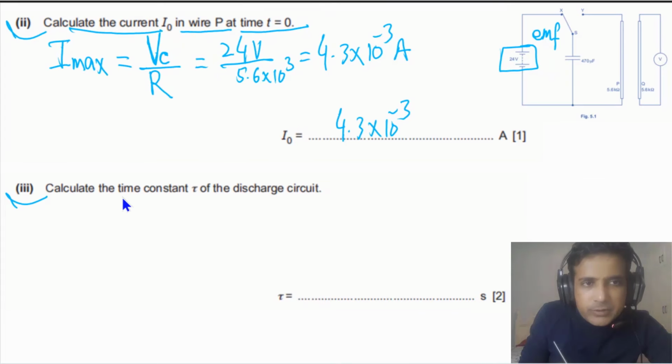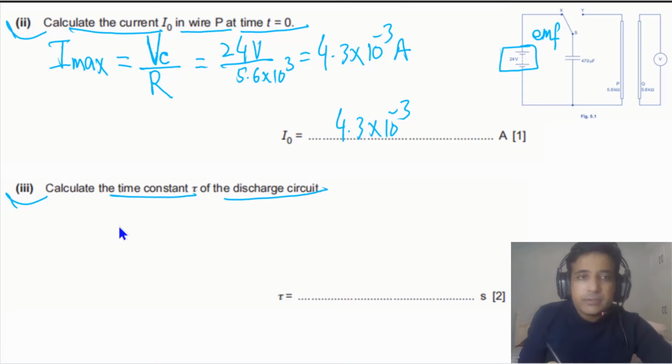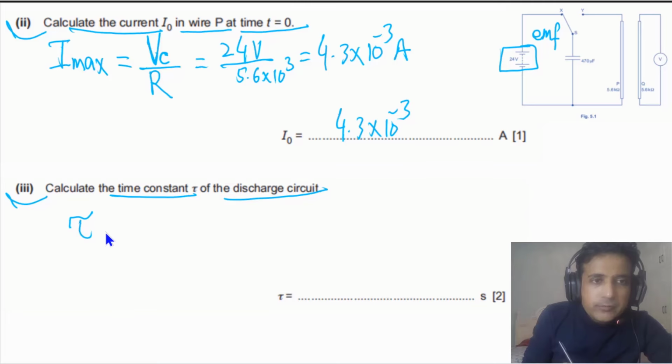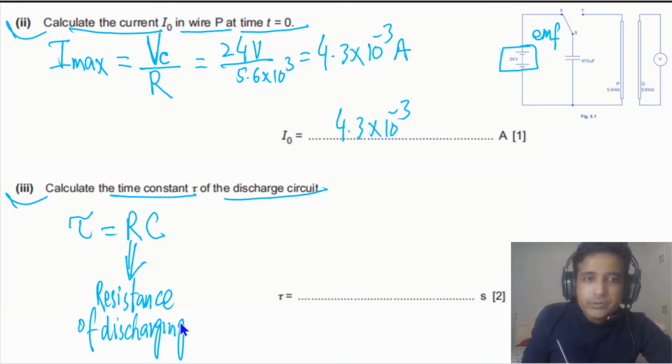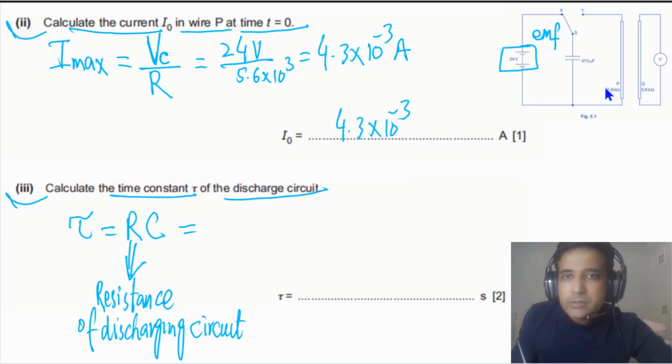For the next part, we need to calculate the time constant tau of the discharging circuit. So we need to calculate the value of tau, and tau is equal to R times C, where R is the resistance of the discharging circuit. This is a very important point. Sometimes they can make this a bit tricky for you, so you need to understand what this R is. The resistance of the discharging circuit in this case is equal to this.